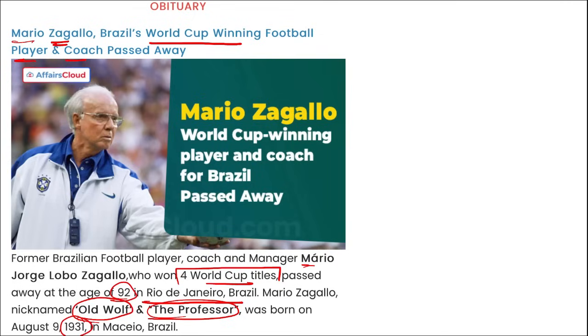Right? Also remember, he became the first person to win the World Cup both as a player as well as a manager. Correct? Then the FIFA Order of Merit, that is the highest honor awarded by FIFA for contribution to football, was awarded to Zagallo in 1992. That is the FIFA Order of Merit.